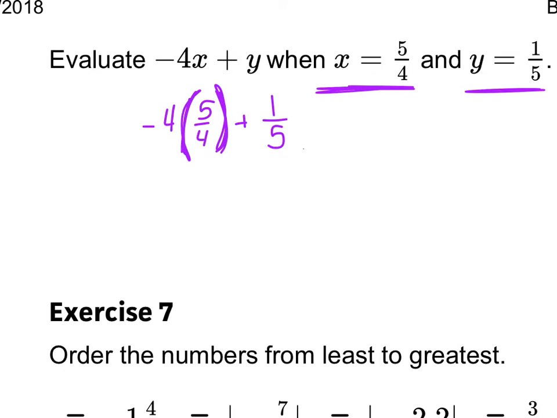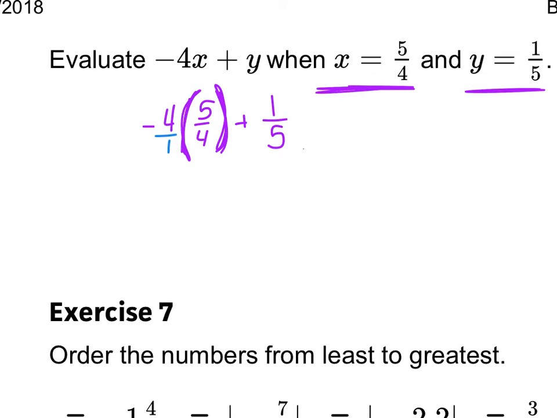Now, this is actually a problem that we would do next week when we're multiplying with fractions, but I know that you guys already remember how to multiply with fractions. It was on our Chapter 2 opener. So all I have to do to turn 4 into a fraction is put it over 1 there. And then I'm multiplying the negative 4 with the x, which is 5/4.